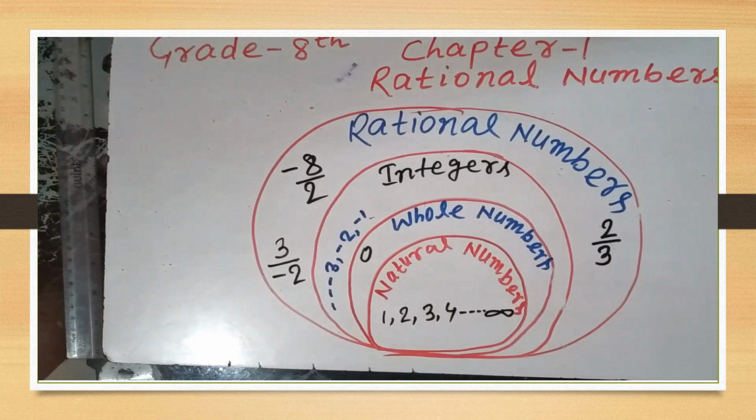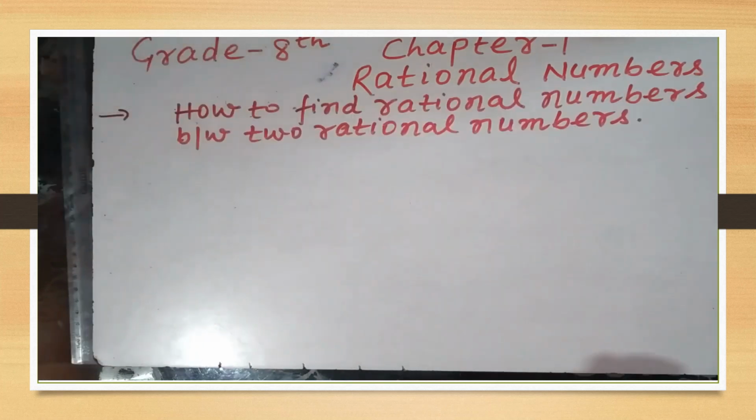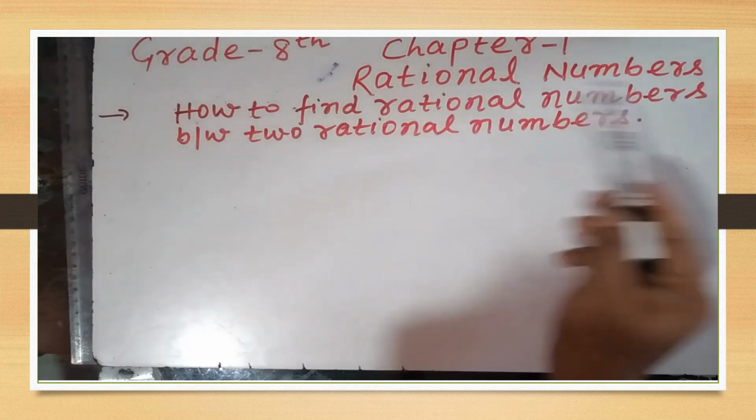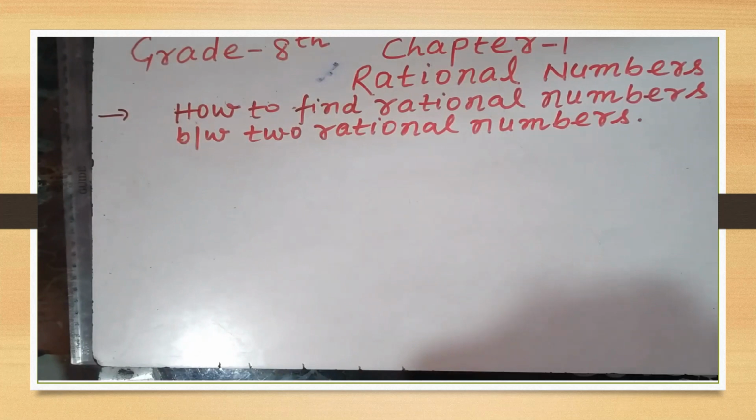Now, one more thing, students, we will understand how to find rational numbers between two rational numbers. Between two rational numbers, there are infinite rational numbers.